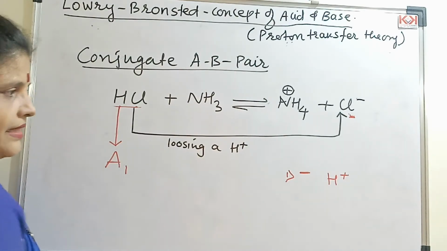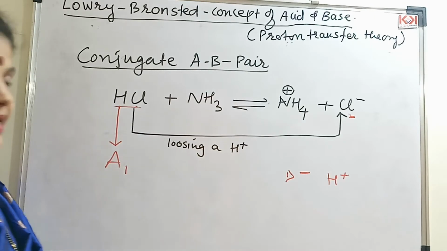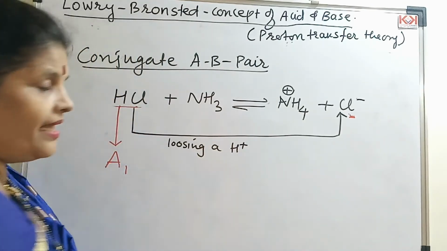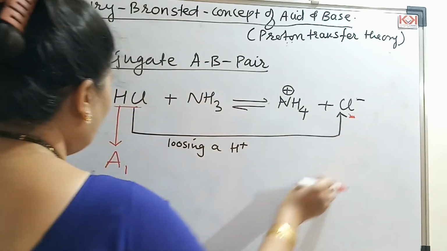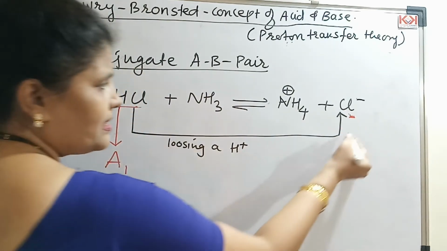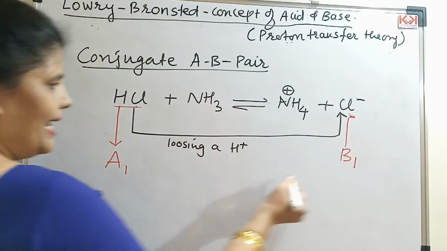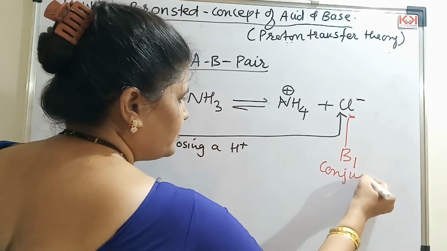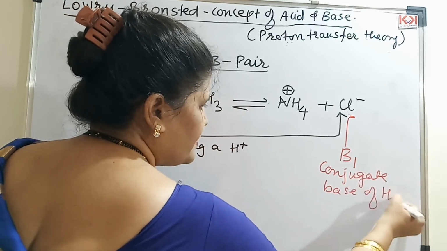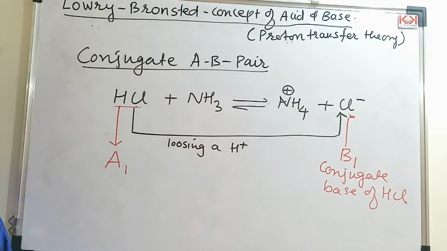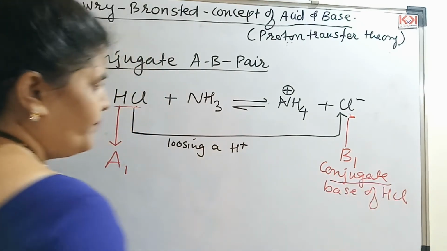So if I see this part of the reaction, what is Cl minus acting as? If a proton is given to it, it will accept that and become HCl. Means this, can I call this base 1? We call this the conjugate base of HCl.